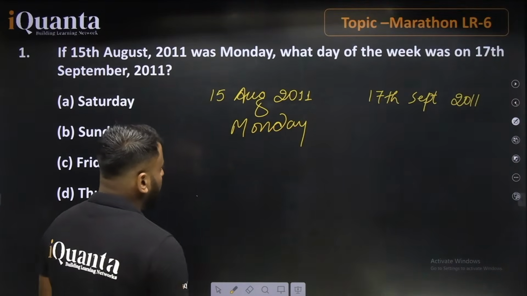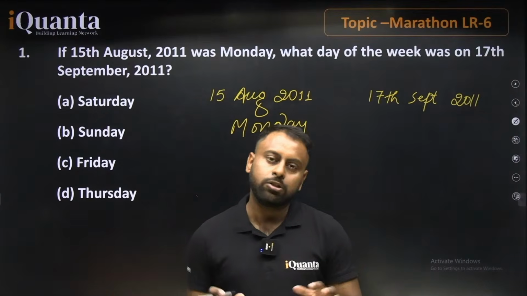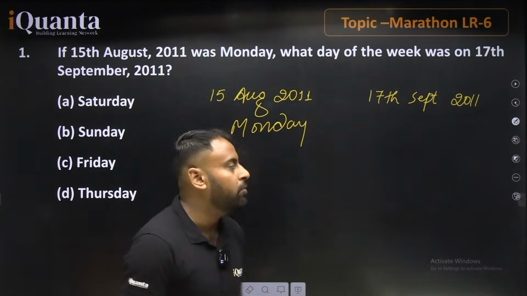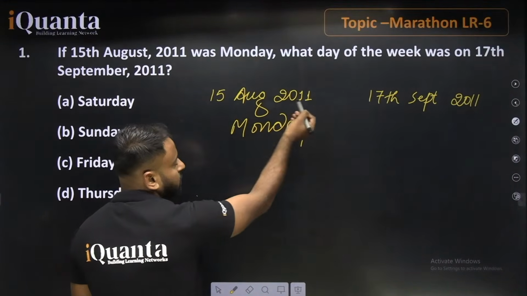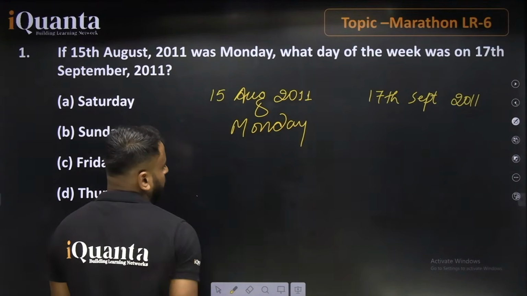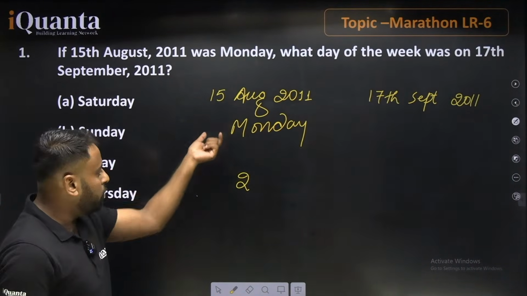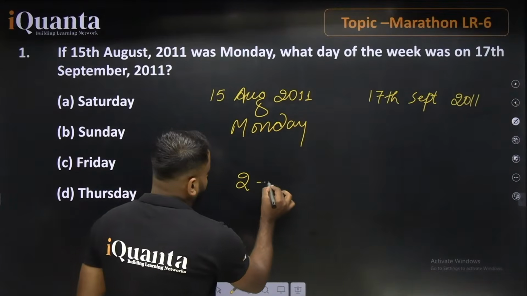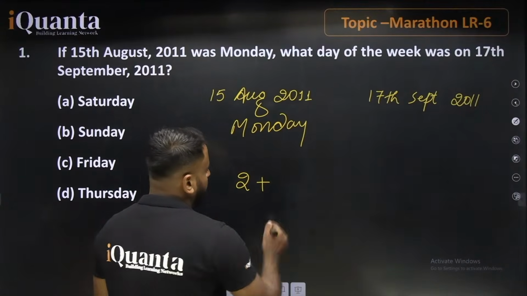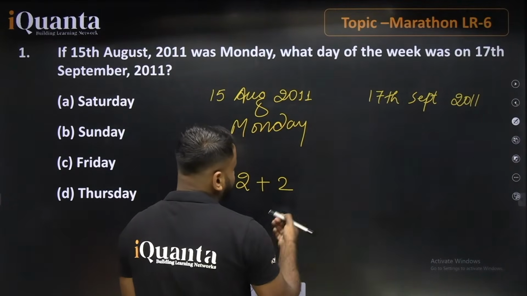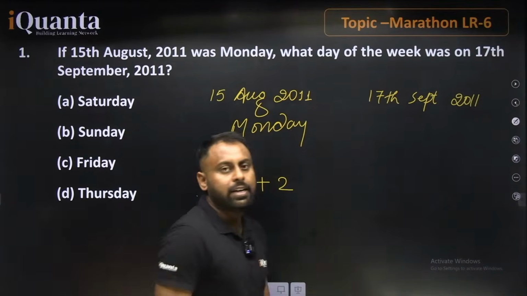So currently we are just going with the number of odd days left in August. We know that August has 31 days overall, right? Out of 31 days, we already exhausted 15 days. So 31 minus 15 will give you what? 16. 16 days left in August. So we are just moving 16 days ahead. Dividing it by 7, the remainder will be equal to 2. So for August, we have 2 odd days. And now let's talk about the next portion. After August, we have September. But we are not going to cover the complete September. We just have to go up to 17 September only.